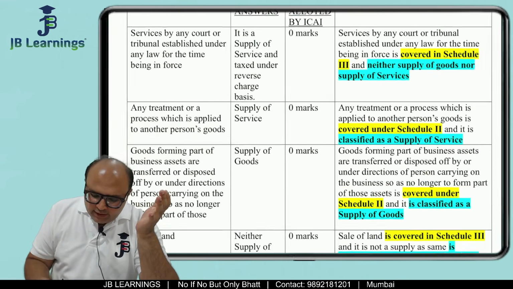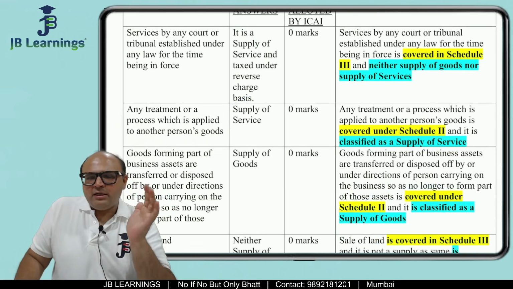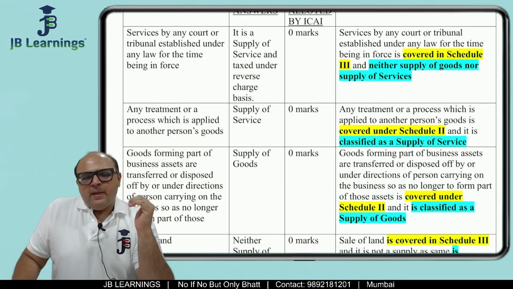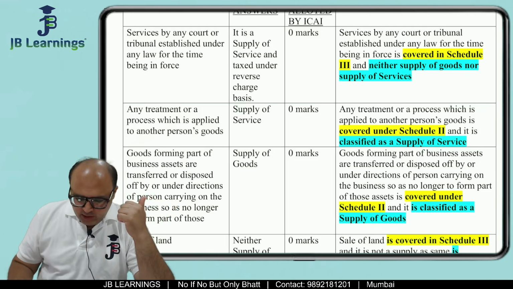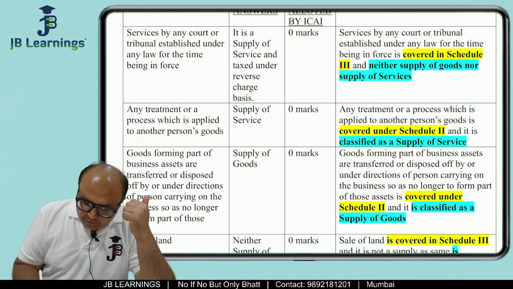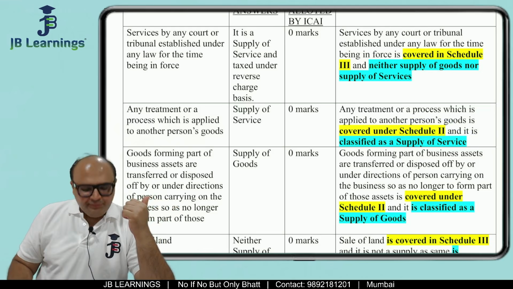Now, only if you expect that because of supply of service they should give you marks, I think that is not a correct expectation. That is not something which we should expect from ICAI. So the answer should have been, this is covered in Schedule 2 and it is a supply of service.